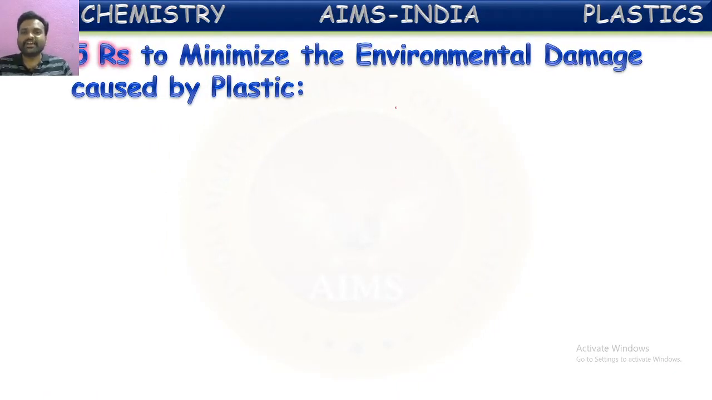5 R's to minimize the environmental damage caused by plastics. There are some principles, 5 rules, to minimize the environmental pollution caused by these plastic items. These are simply called the 5 R's. What are those? Let us see.